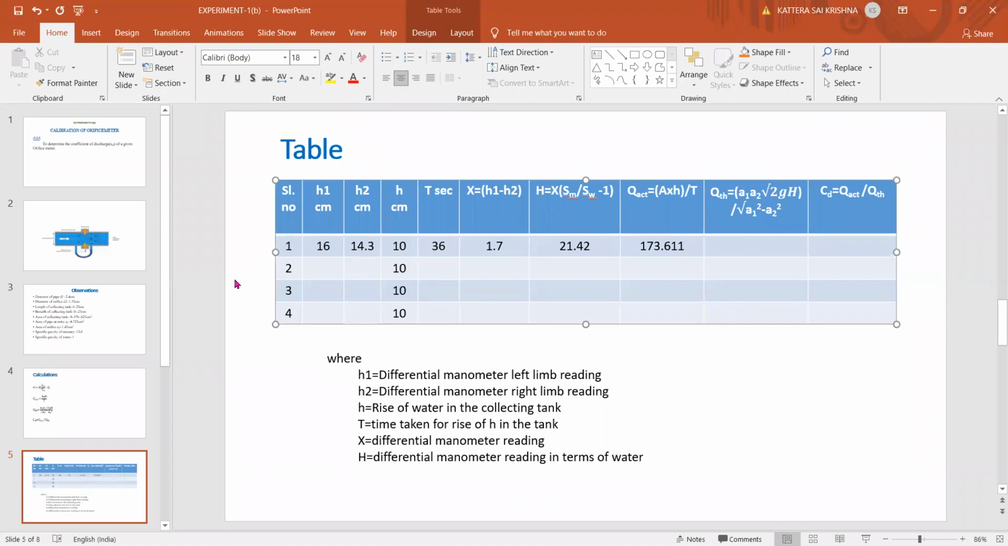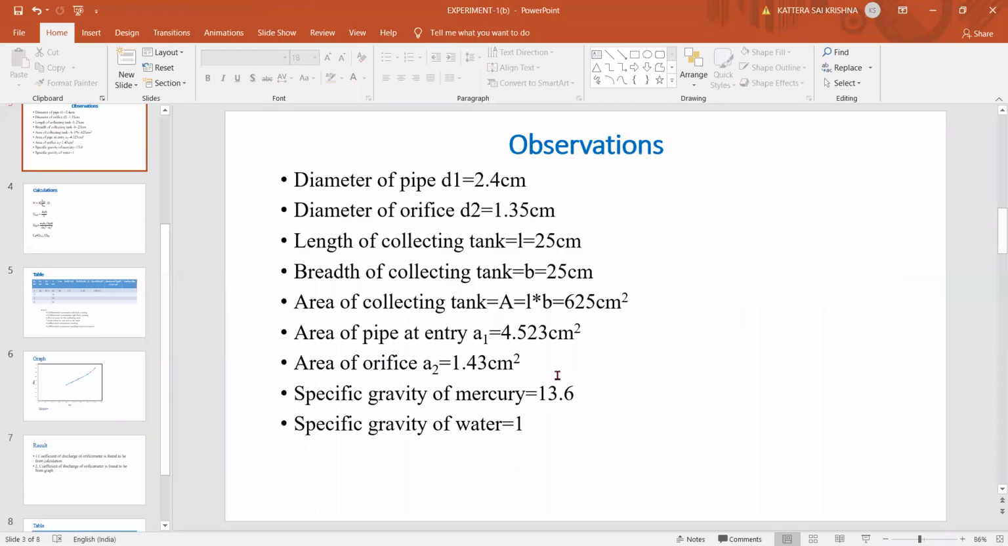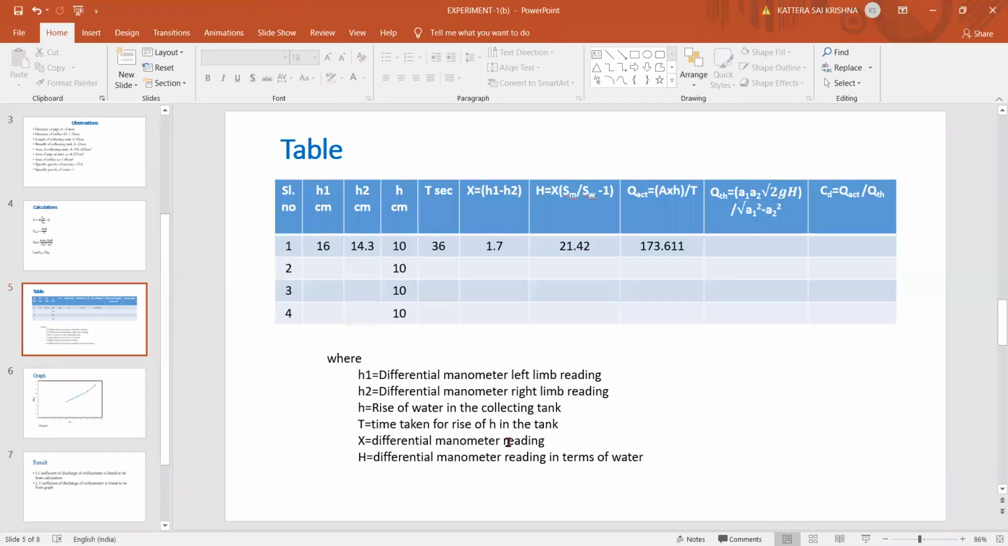9.8. Which value, madam? Which one you are telling? Q theoretical. Yes, sir. Remember one thing here, G value what you are keeping? 9.81 you are keeping. Into 100 you have to do because all other terms are in centimeters. So remember that point. Into 100 for G. Since G is in meters per second square, you need to multiply it with 100 inside the root. Then check the answer.